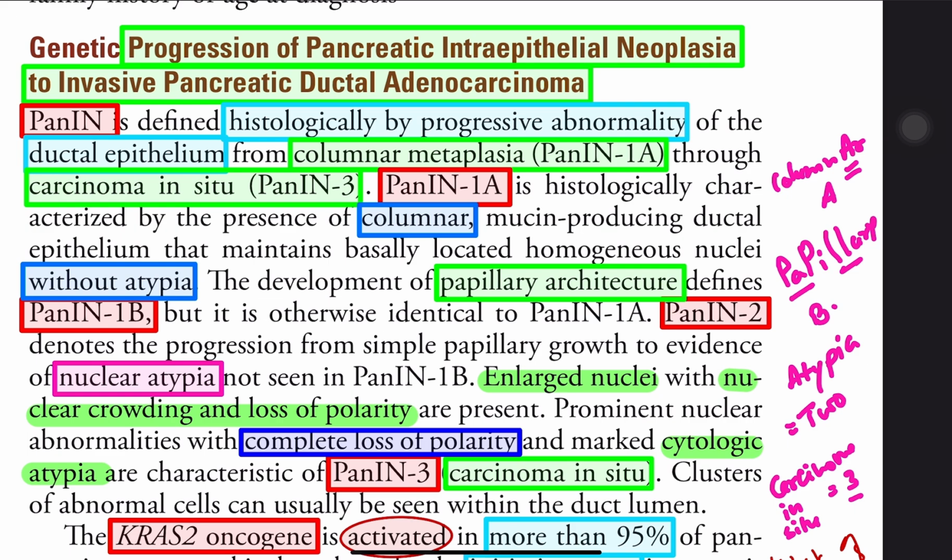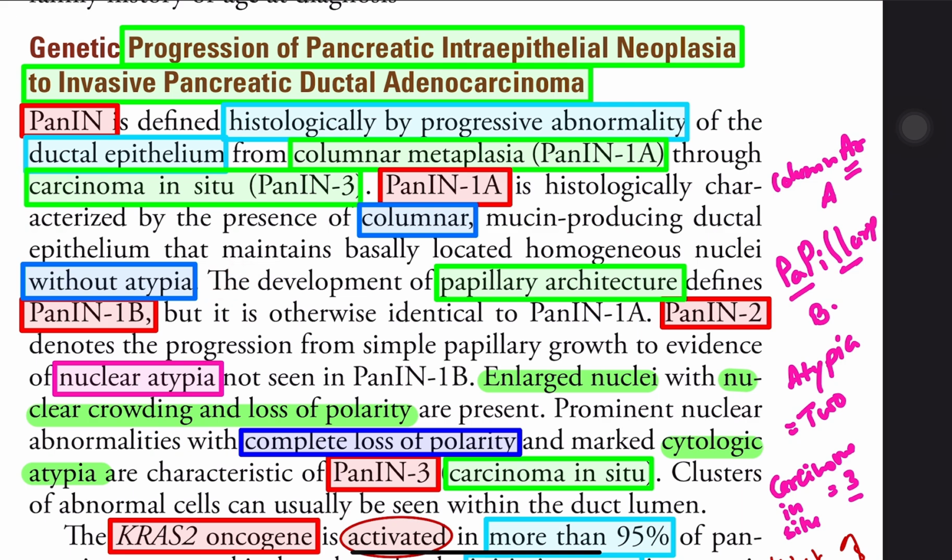That condition is reversible. That is called PanIN 1A, and PanIN 3 is called carcinoma in situ. So remember, carcinoma in situ, three words, so it's 3. PanIN 1A is the starting point, so columnar, and there is no atypia. Just columnar metaplasia, but no atypia.